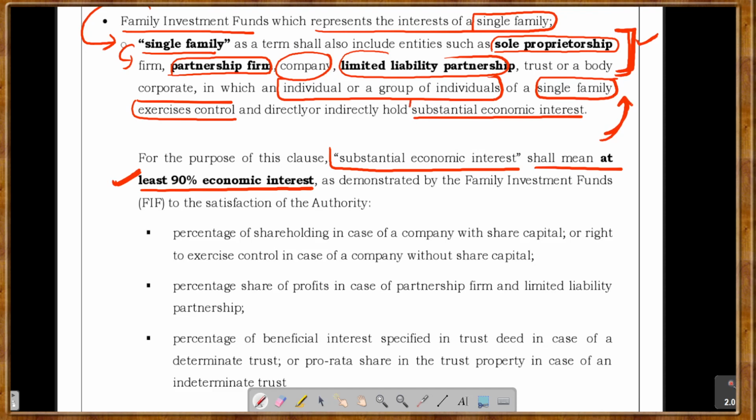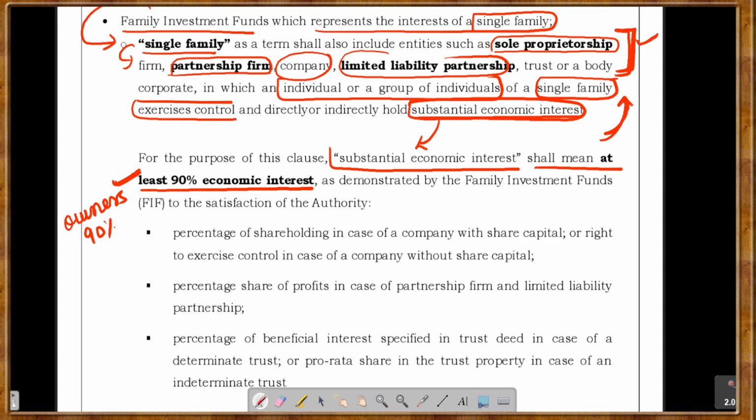That is the meaning of substantial economic interest. In simple words, they are the owners for 90%.